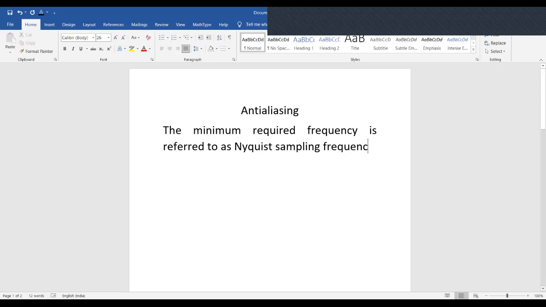In short, we call it Fs. So this is Nyquist sampling frequency.